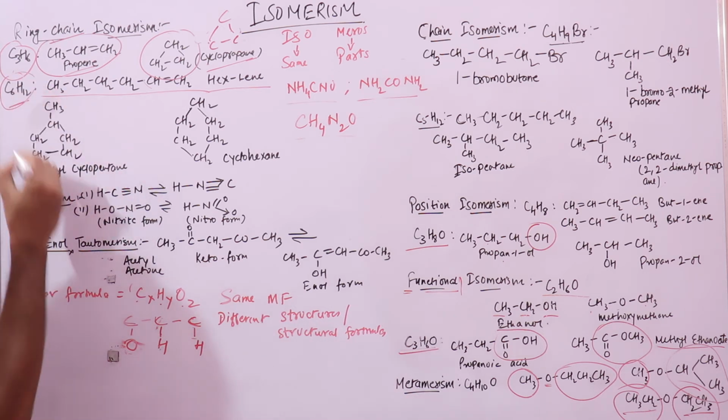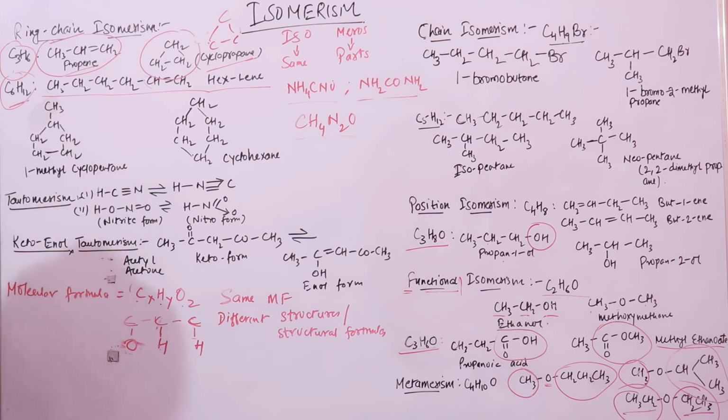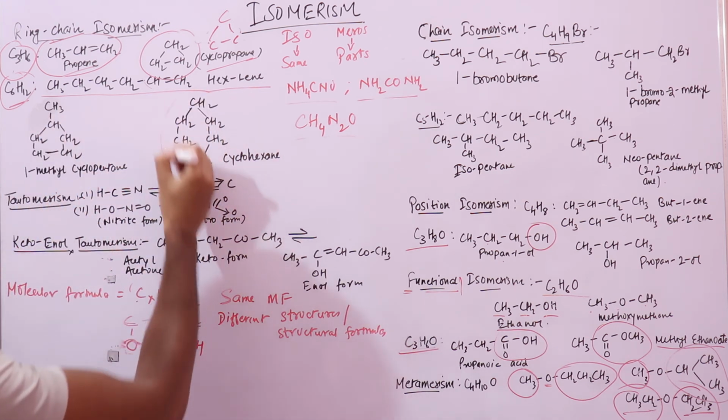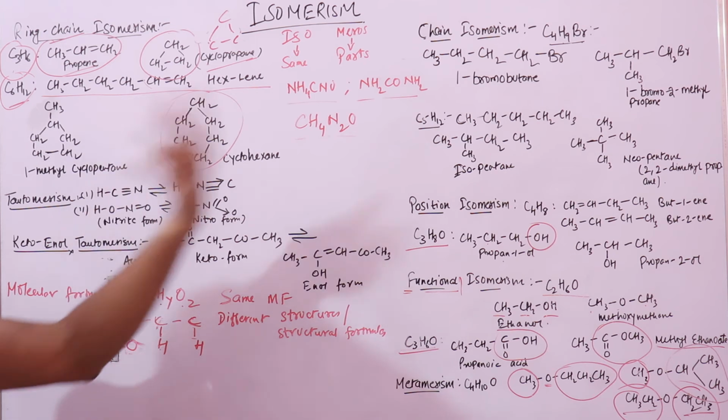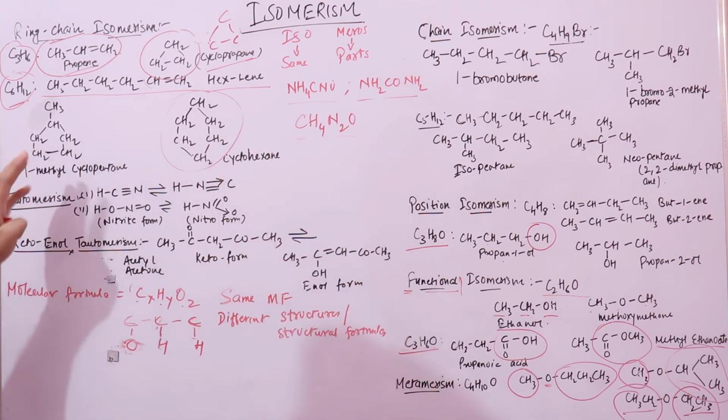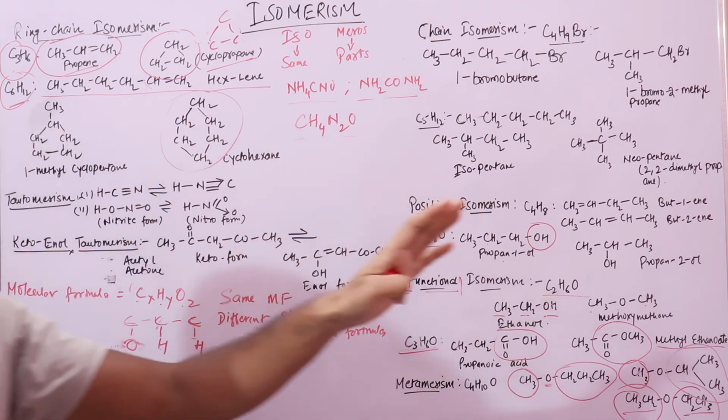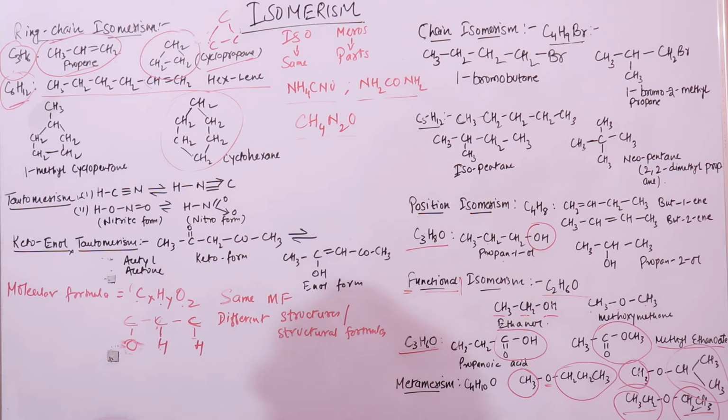Here, this is a cyclic compound, which is 1-methyl cyclopentane. Here, this represents a different type of cycle. That means I can draw different types of cycles using the same molecular formula, right? So this represents a cyclohexane, right?